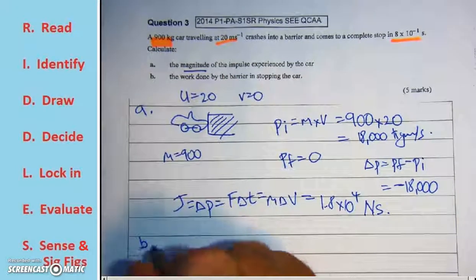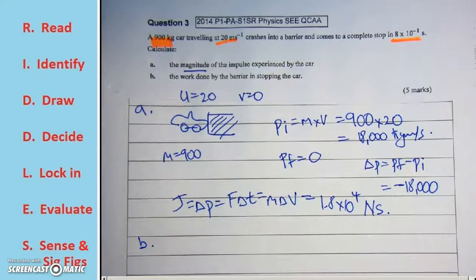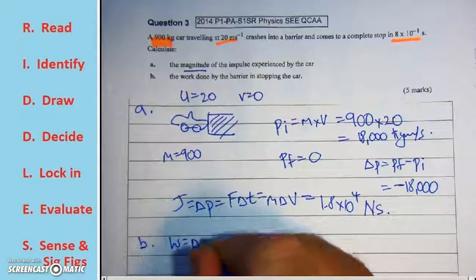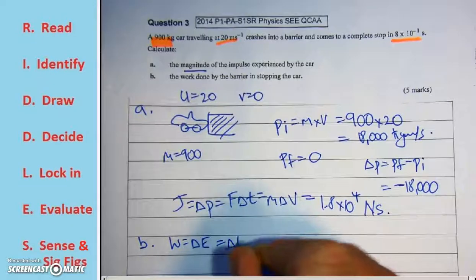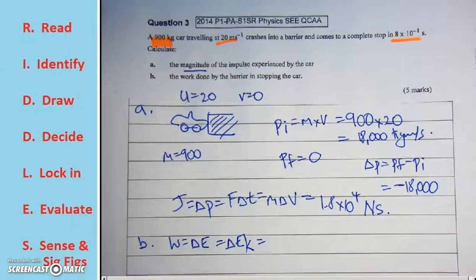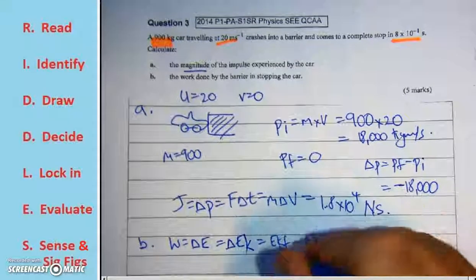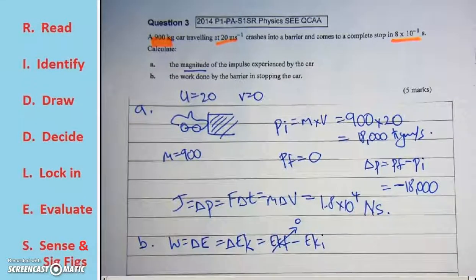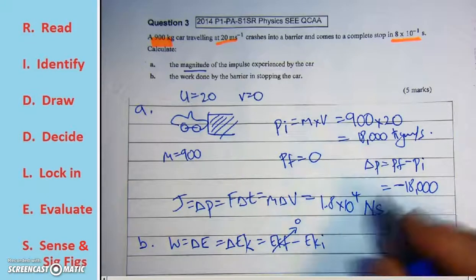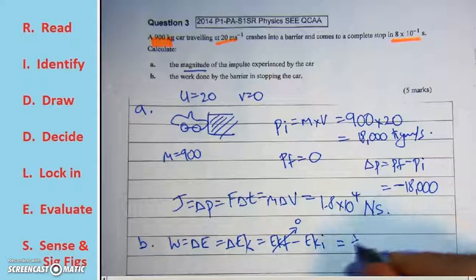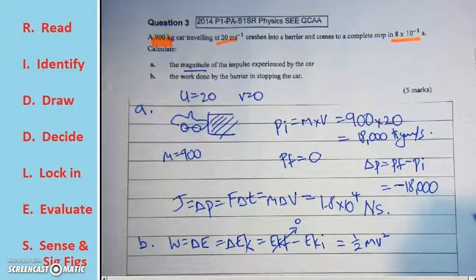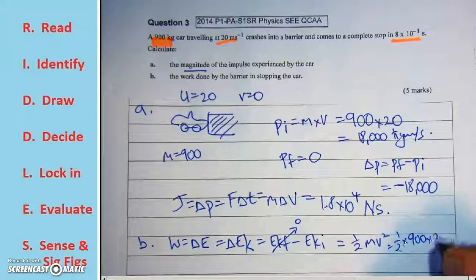Part B. What's the work done? Work equals change in energy. In this particular case, it's the change in the kinetic energy. So it's the final minus the initial. It has no kinetic energy at the end, and again, work is a scalar, so all we're after here is the change in the kinetic energy. A half times 900 by 20 squared.